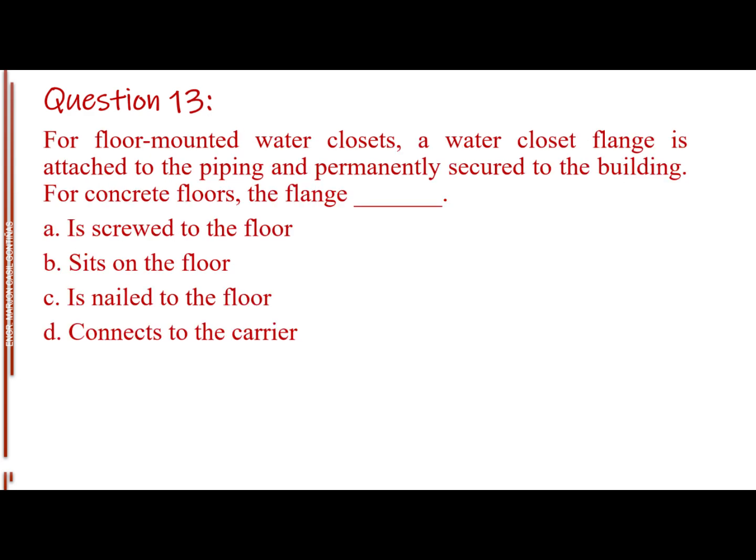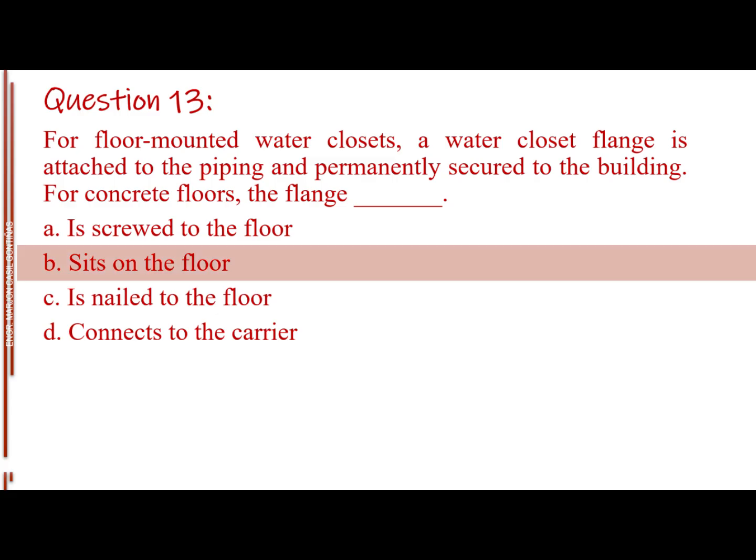Question number 13. For floor-mounted water closets, a water closet flange is attached to the piping and permanently secured to the building. For concrete floors, the flange blank. Letter A, is screwed to the floor. Letter B, sits on the floor. Letter C, is nailed to the floor. Letter D, connects to the carrier. The answer is letter B, sits on the floor.